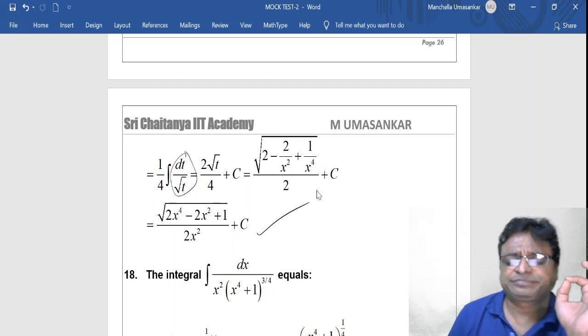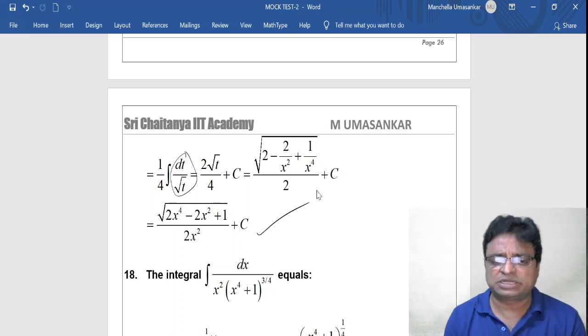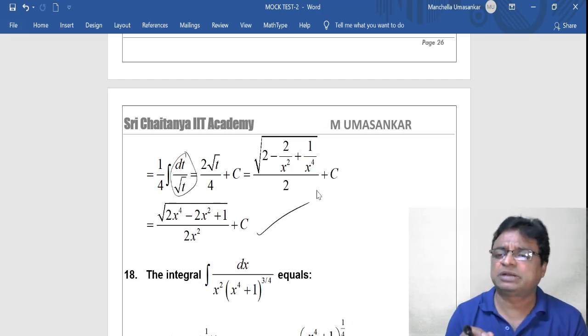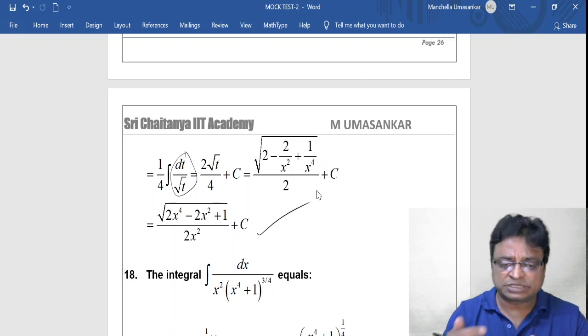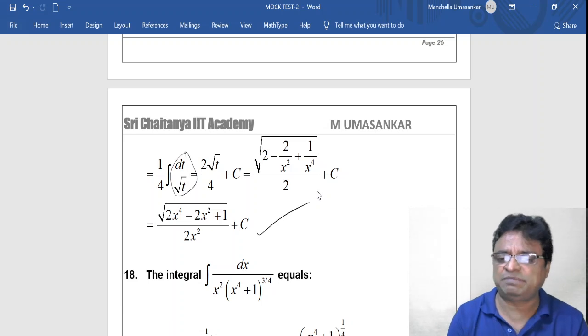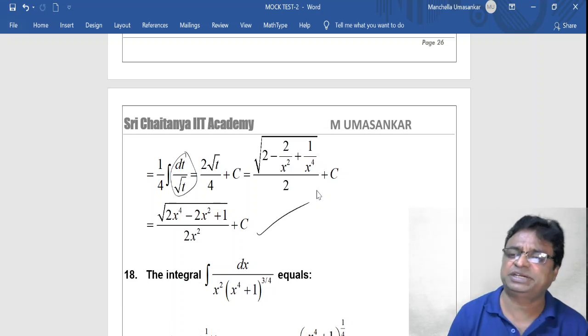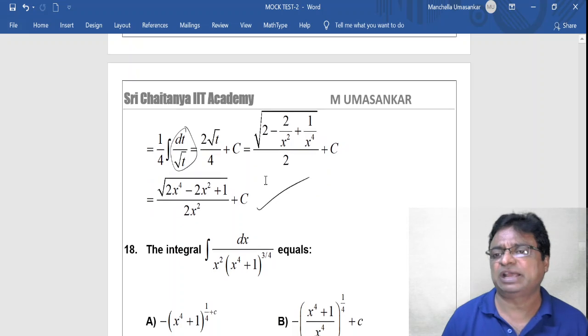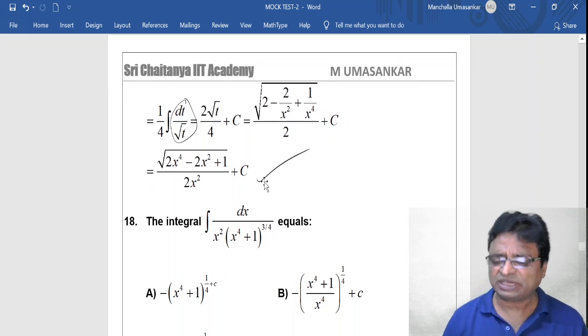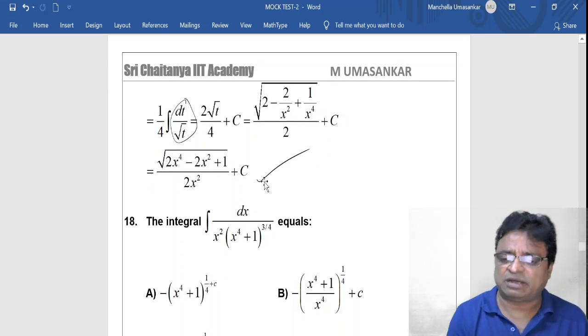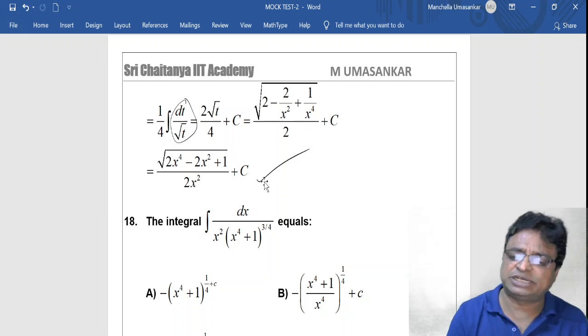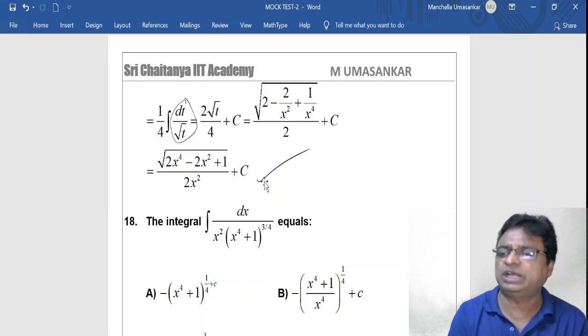My friends, problems on irrational functions, problems on rational functions, and conversions of trigonometric functions into rational functions, these models are very, very important in indefinite integrations. So in that aspect only I have given this question for you. The single funda of solving every question in integration is nothing but to convert the unknown integrand into known.